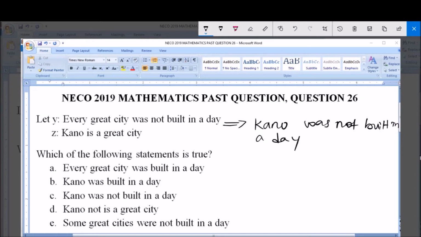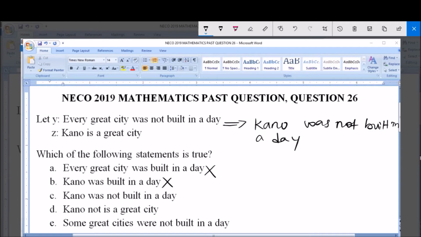Option A says every great city was built in a day. No. The statement says every great city was not built in a day. So option A is wrong. Option B says Kano was built in a day. No. Kano being a great city, and it is stated here that every great city was not built in a day. So therefore, Kano was not built in a day.